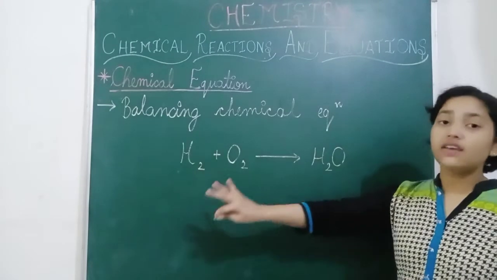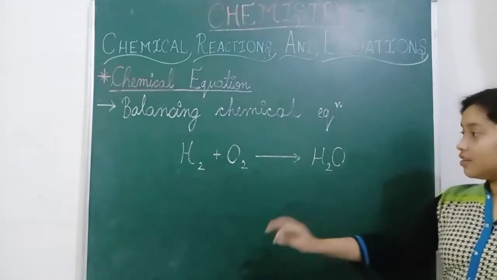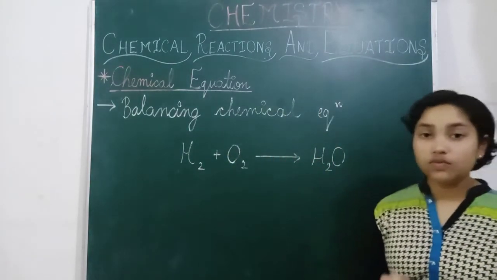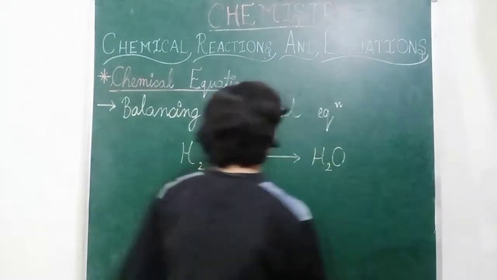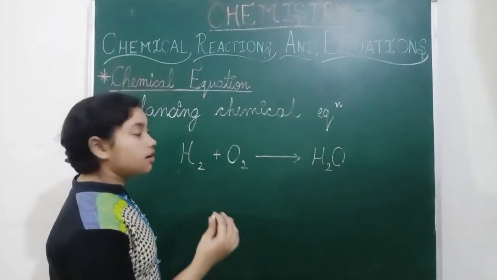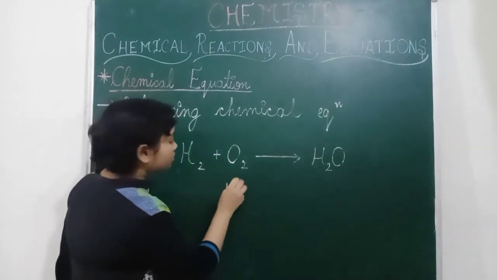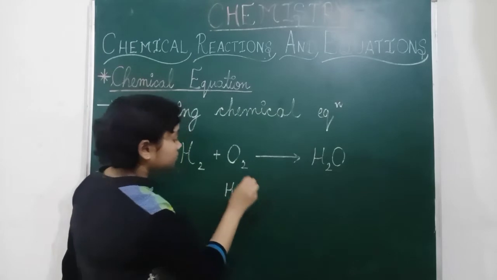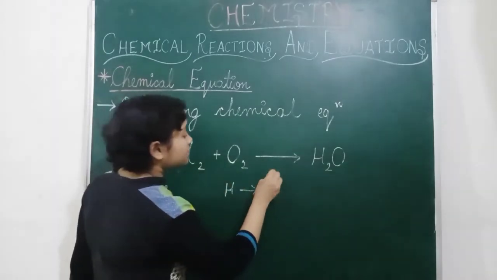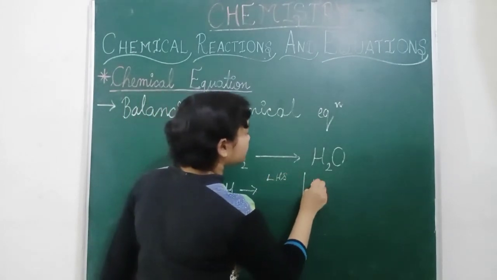Firstly, we have to see how many atoms of each element are present on both sides, the LHS and the RHS. We first write down how many of each are given. How many hydrogen are present in the LHS and in the RHS?